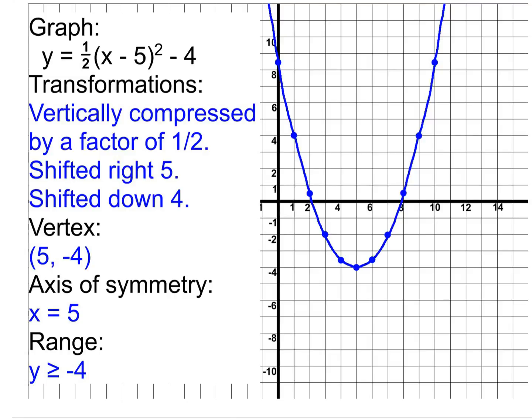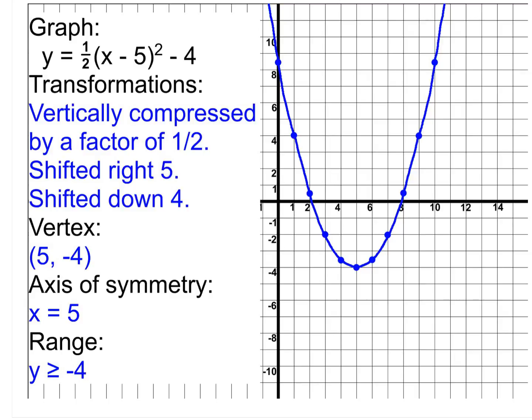So amongst the transformations, the 1/2 is a vertical compression by a factor of 1/2. It's a compression because it's between 0 and 1, so it makes it smaller. The minus 5, it's in with the x, so it's the opposite, and it goes in the x direction, so that is indeed right 5. Then the -4 hanging on the end, that goes down 4. So we list all those out separately. Then your vertex, just give the coordinates of the vertex.